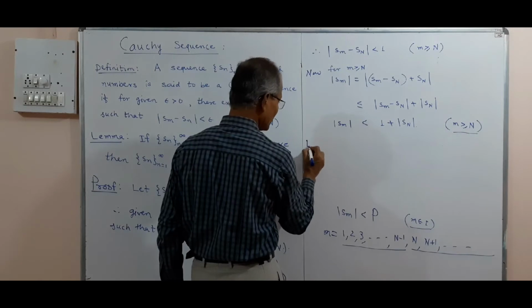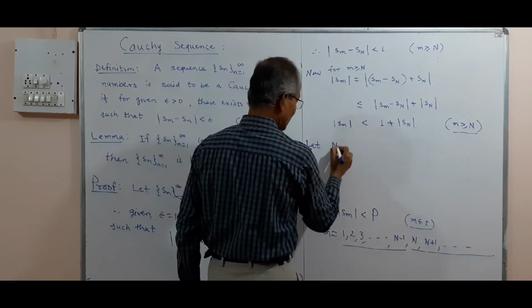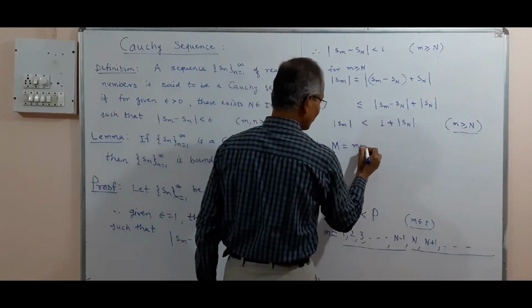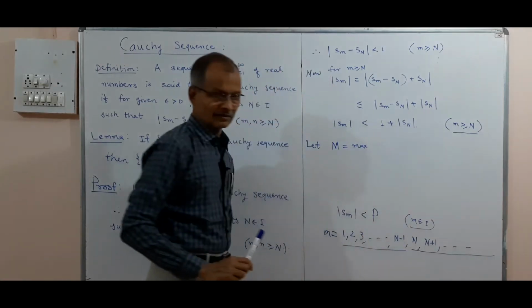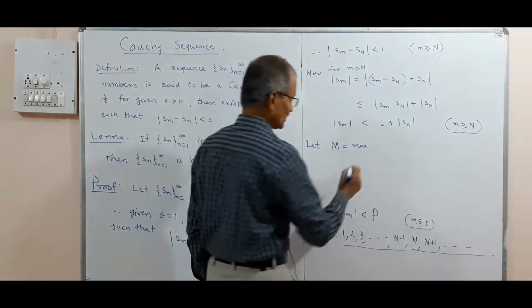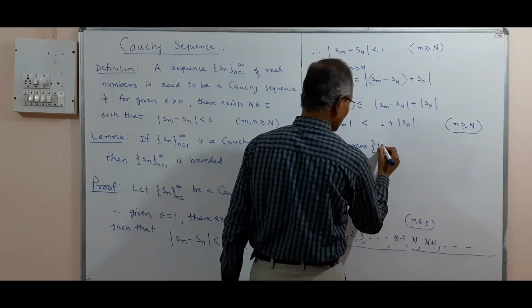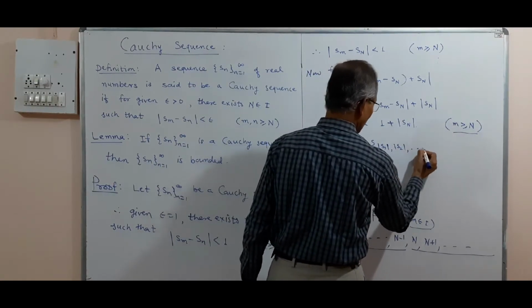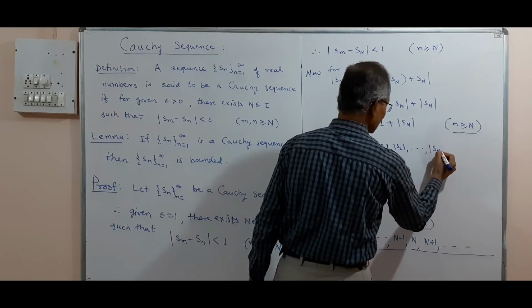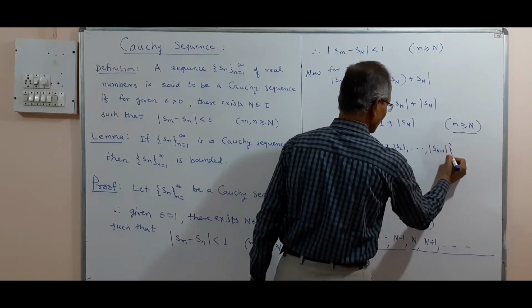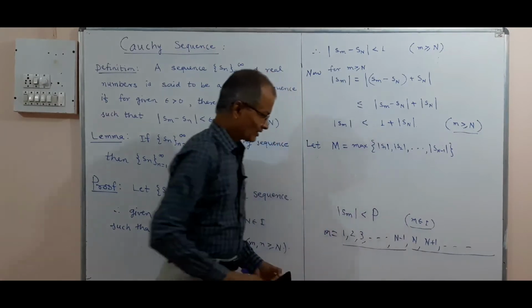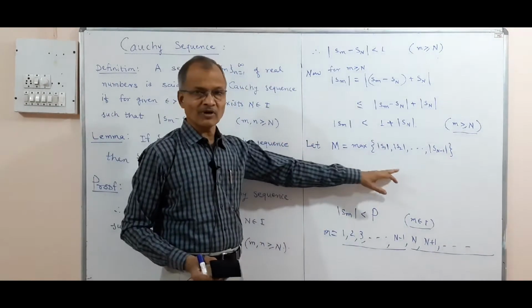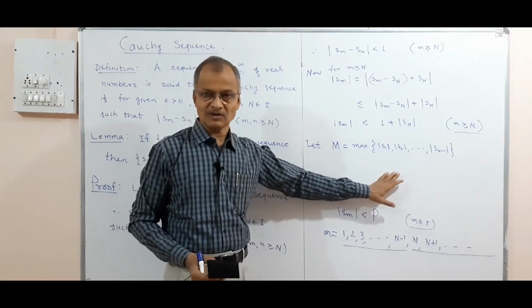Let M be the maximum value. Let M be equal to the maximum of these N minus 1 terms of the sequence: maximum of, say, mod S1, mod of S2 and so on, mod of S N minus 1. So these are N minus 1 terms, and M is the maximum value of these terms.